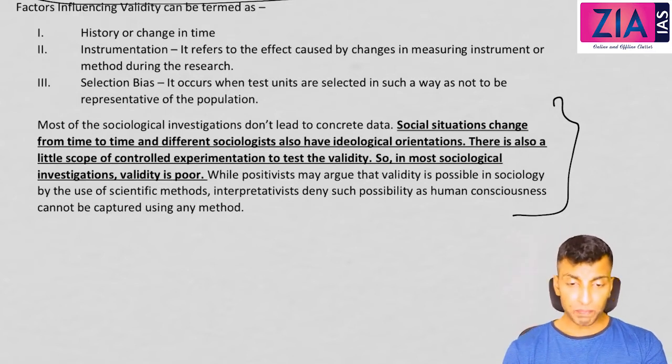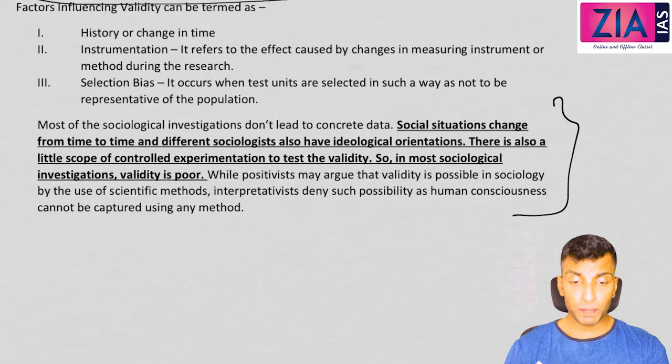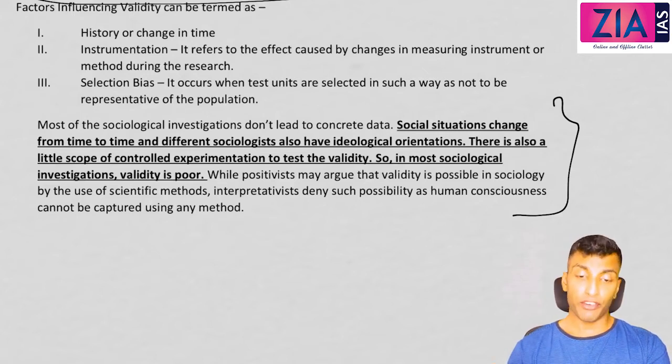So I repeat it again. Reliability means it's all about repeatedly measuring the same thing, same measurements at different times when you perform the investigation or when you perform the process of measurement under similar circumstances. Validity means whether you are measuring what is supposed to be measured, then it is valid.